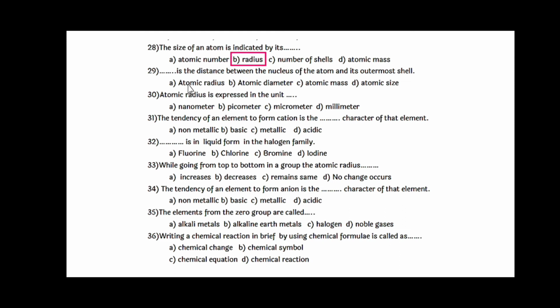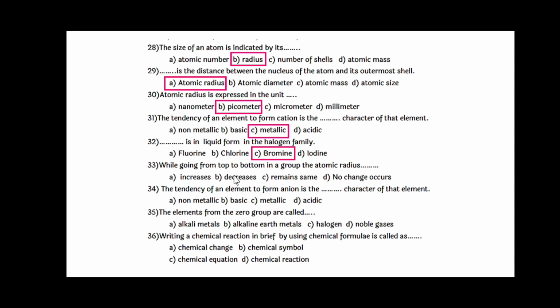Next, dash dash is the distance between the nucleus of an atom and its outermost shell, and that is nothing but the atomic radius. Atomic radius is expressed in the unit picometer. The tendency of an element to form cation is the dash dash character of the element, and that is metallic character. Dash dash is in liquid form in the halogen family, that is bromine.